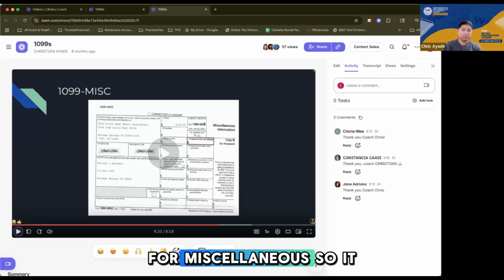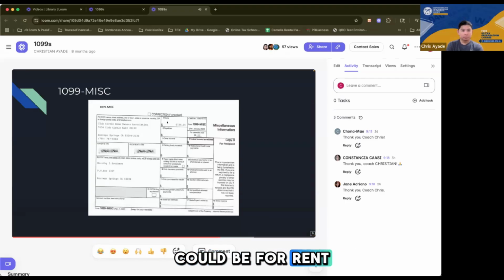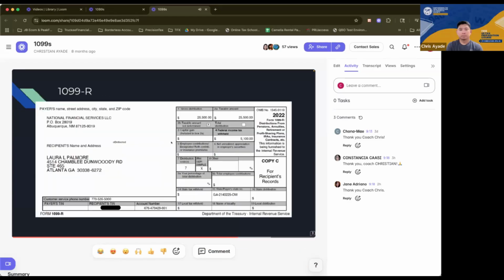Moving on, MISC is for miscellaneous. It could be for rent, royalties, or other income. Just like other forms, when we enter this into the tax software, we look at the box numbers. Rent goes to a Schedule E, same with royalty. Other income, I will show you in a different lesson where to input it, because it varies according to the tax software being used in the tax preparation.